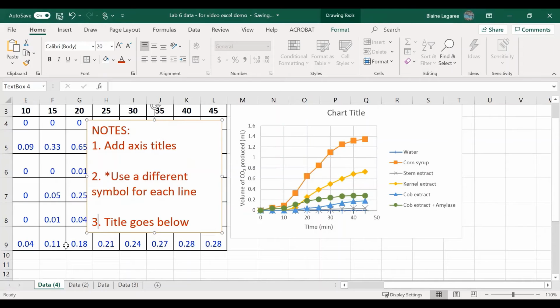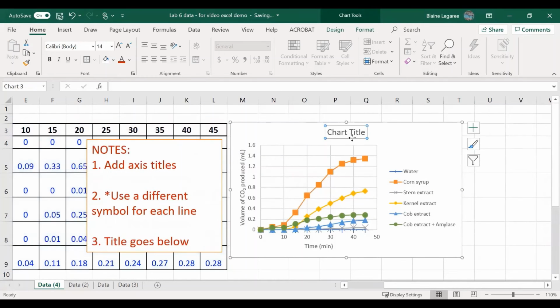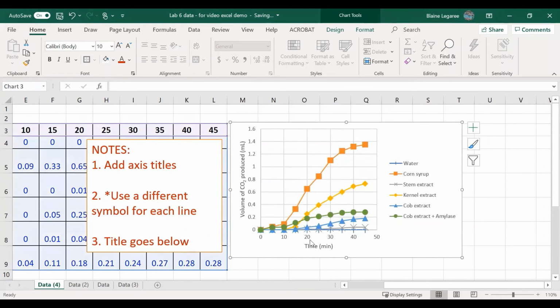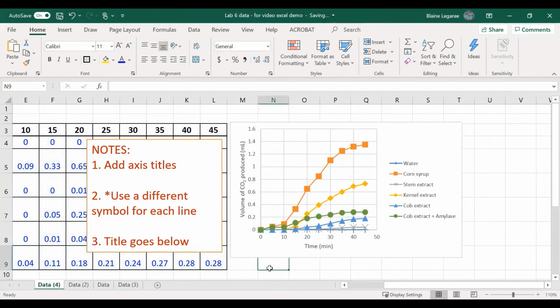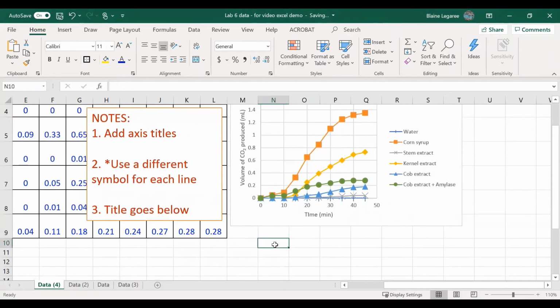My third note is saying, hey, let's put the title below. So Excel has this default where they put the chart title up at the top. So what I'm going to do is just get rid of that. And what you can do is just insert the title either in Excel or you can add it in your Word document and just type it in below.